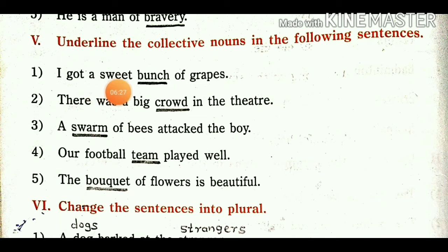I got a sweet bunch of grapes. So bunch is a collection of grapes, so it is a collective noun.